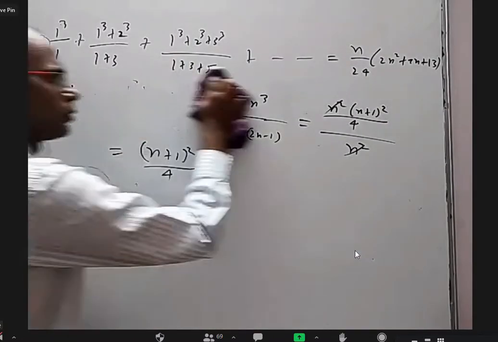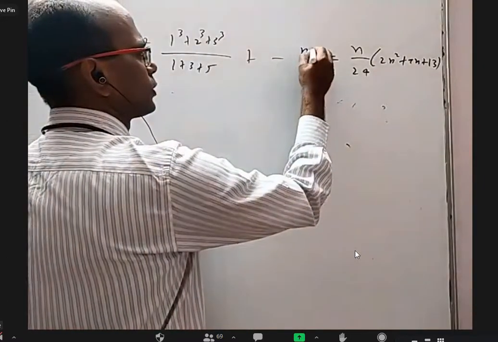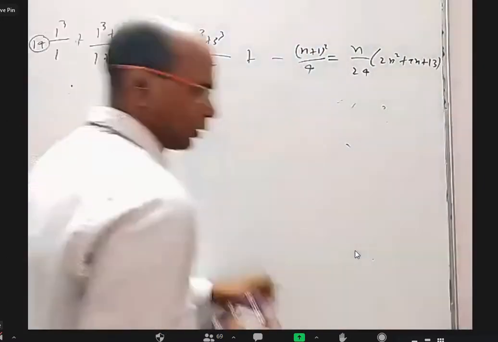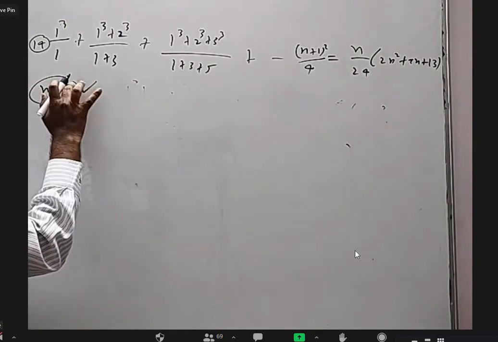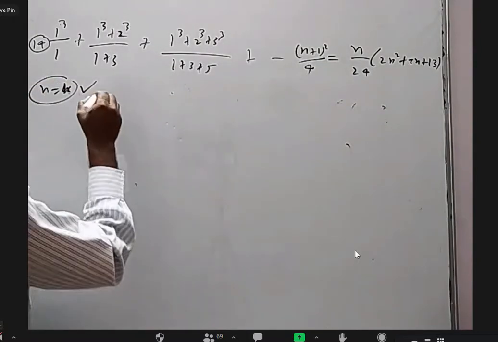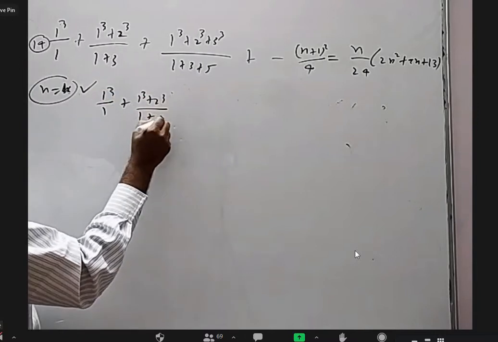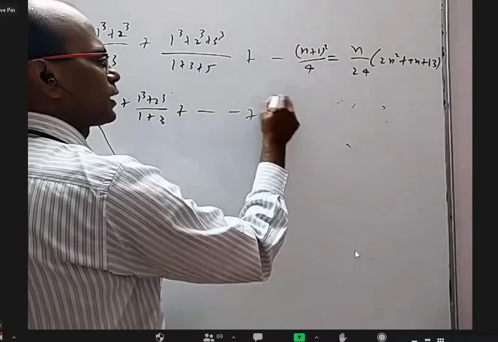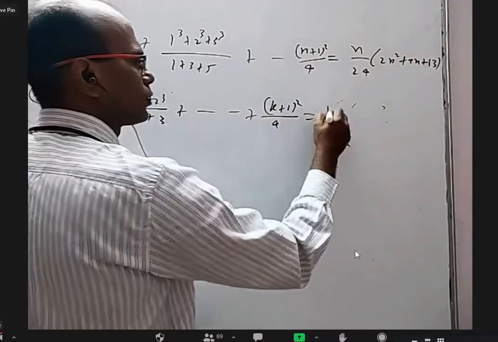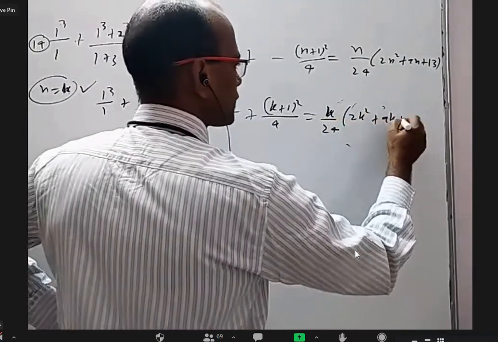You have to assume it's true. So for n equal to k, we have to assume it is correct. That is 1 cube by 1, 1 cube plus 2 cube by 1 plus 3, and so on. But the last term I will not write this way. I will write it as k plus 1 whole square by 4, equal to k by 24 into 2k square plus 9k plus 13.